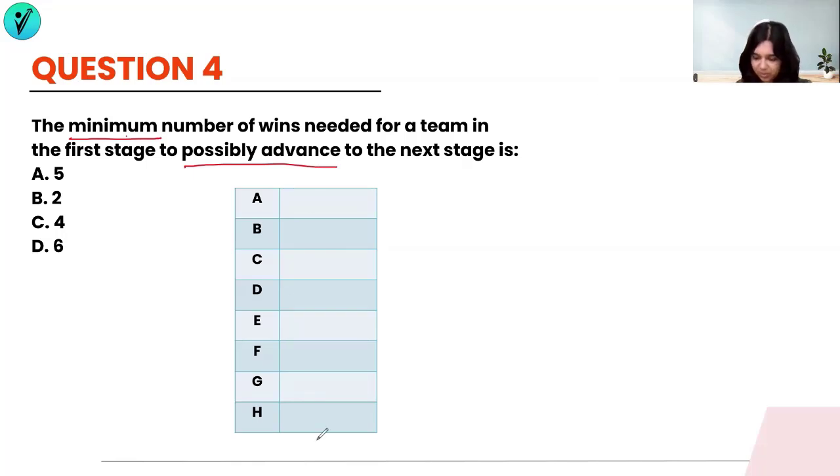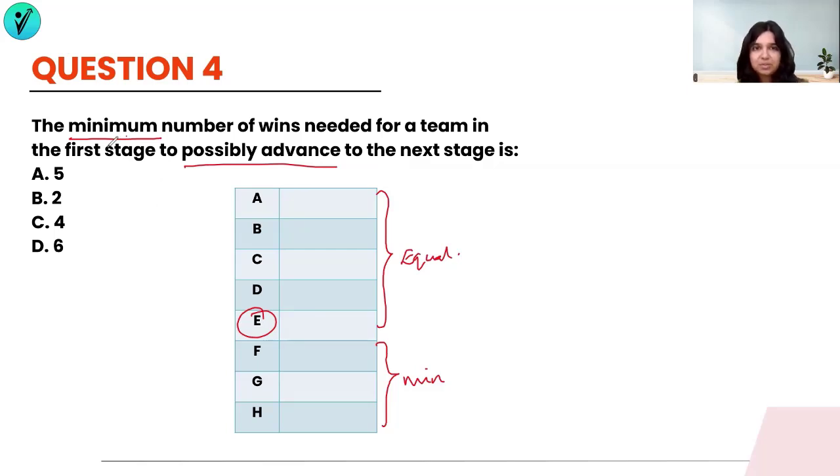We had given a minimum number of wins over here, and then we had made these equal. This is for the maximum and still get eliminated. On the other hand, when they're asking you the minimum number of wins that E will have and still go ahead with the next.